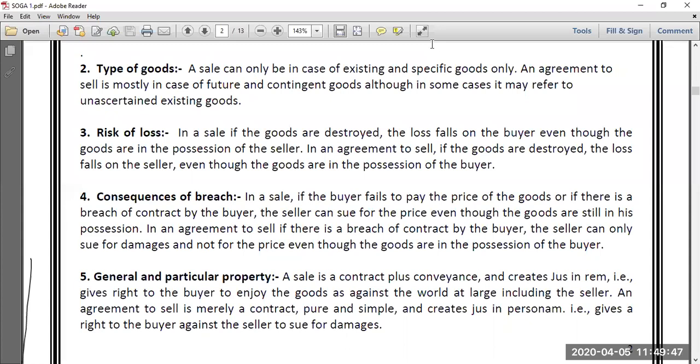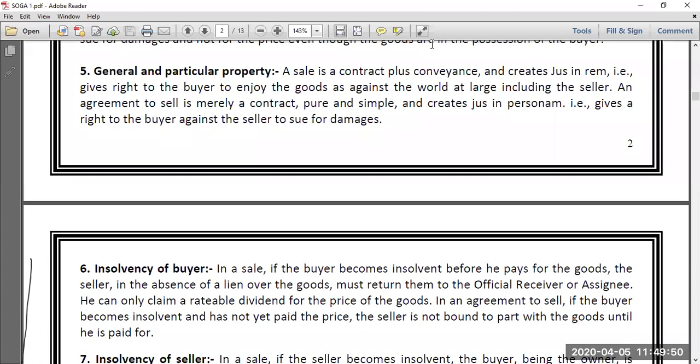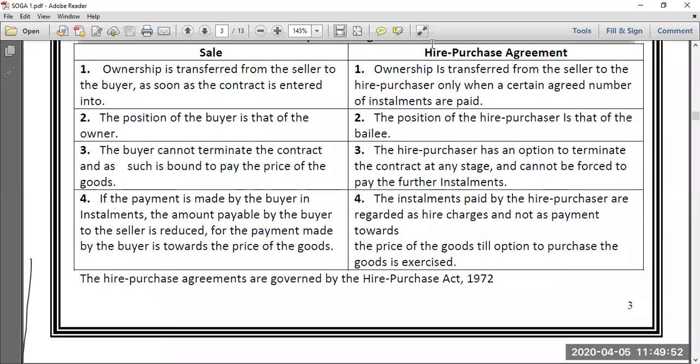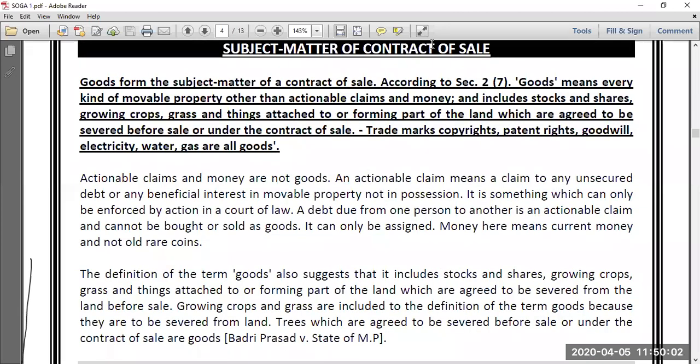Then, friends, once again, we have seen the concept of goods and types of goods. So goods, the subject matter of the contract of sale, is defined under section 2 subsection 7 of the Sale of Goods Act. Goods means every kind of movable property other than actionable claims and money, and includes stock and shares, growing crop and grass. Do remember, mutual funds are also considered as stock and shares here. Units of mutual fund are considered as stock and shares.